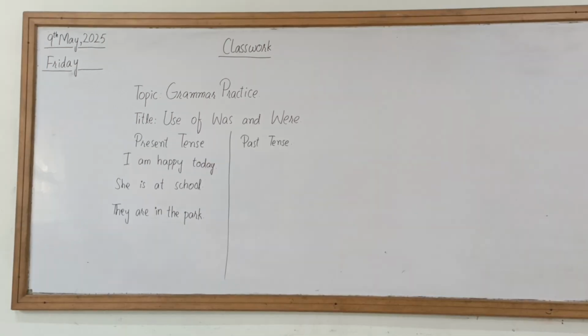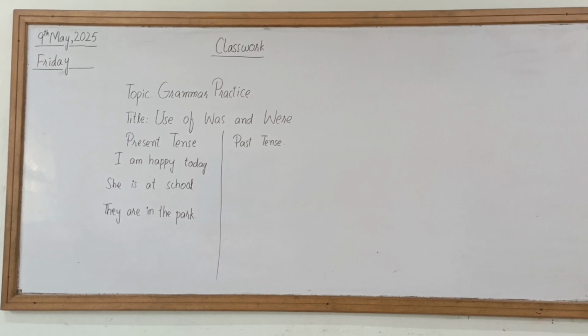Okay, so this here is another activity for your understanding. You can see I have written down some examples of the present tense on the left side of the board, and the right side of the board, that section is empty, for the past tense. Now we will be converting these present tenses into the past tenses so that we can understand how and where we use was and were.